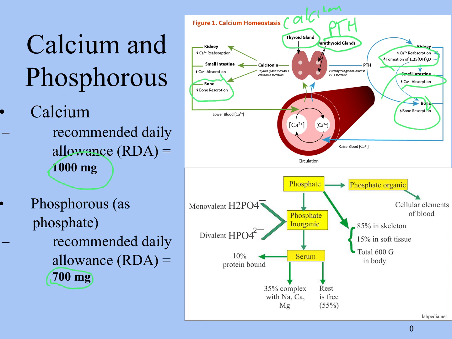Calcitonin, on the other hand, just the opposite of what happens with parathyroid hormone. In bone, it decreases bone resorption or increases bone building, which decreases the amount of calcium in the blood. In the small intestine, it decreases the amount of calcium that is absorbed and thus gets put out in excrement as waste. And it also decreases the amount of calcium that's reabsorbed in the kidneys so that goes out with urine output. Phosphorus concentration in the form of phosphate is regulated as a byproduct of calcium homeostasis. And while most phosphate in the body exists in the skeleton, you can find that phosphate exists elsewhere in the body in various forms.